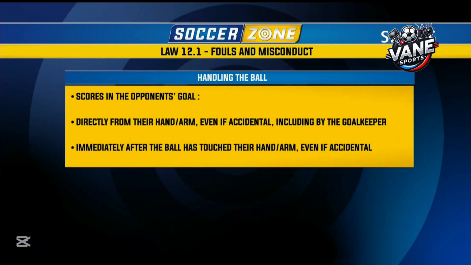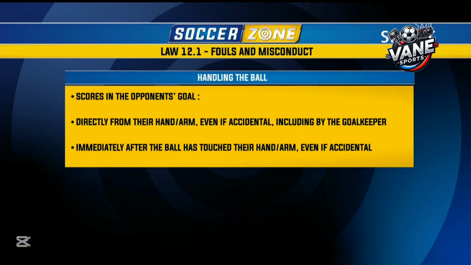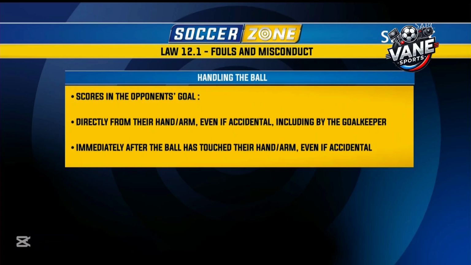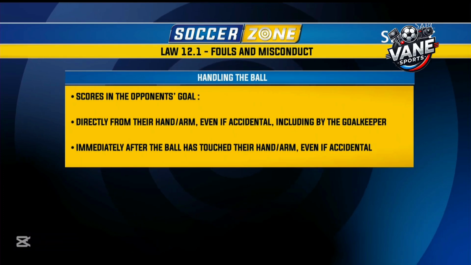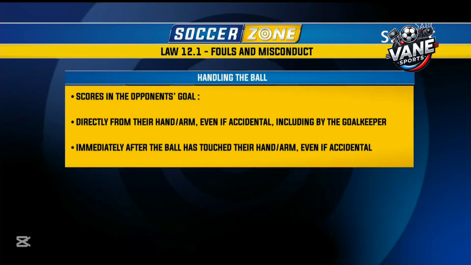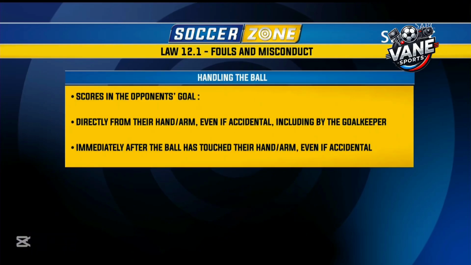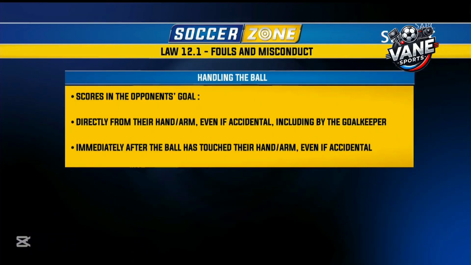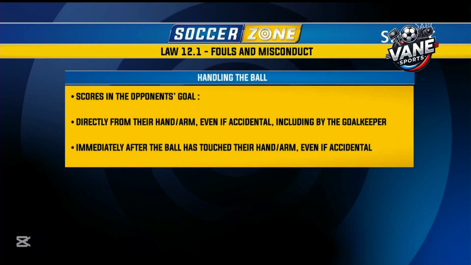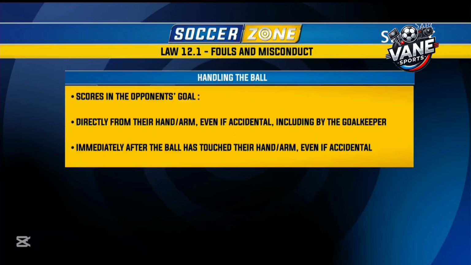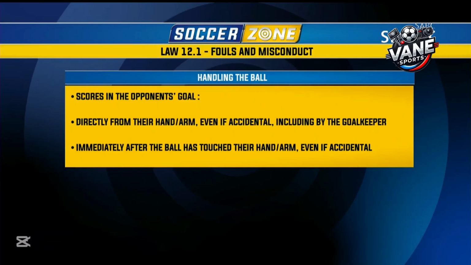In law 12, let's go to the law first. If a player scores in the opponent's goal directly from their hand or arm, even if accidental, football does not accept a goal scored by the hand. That is the law.